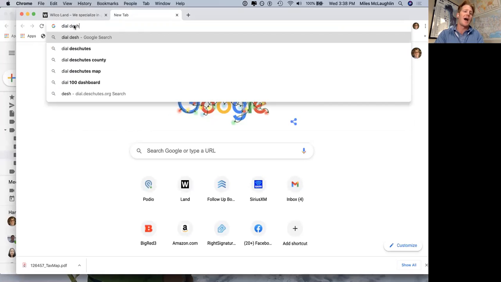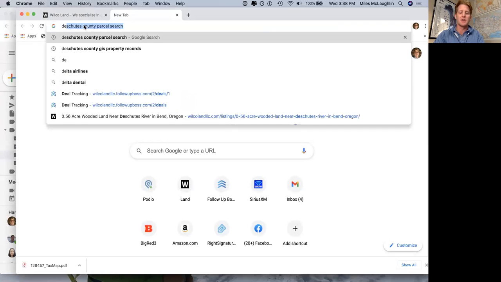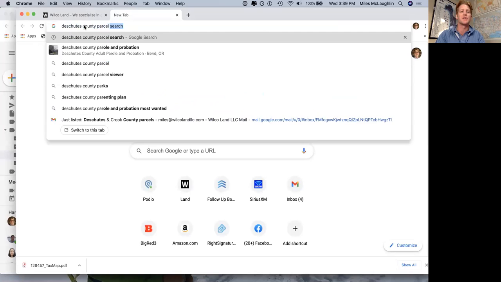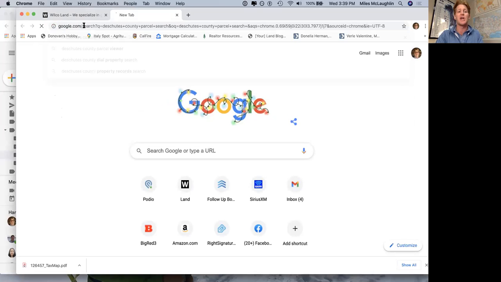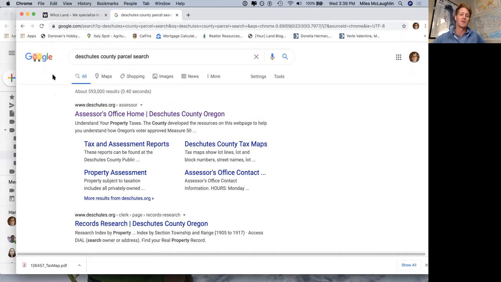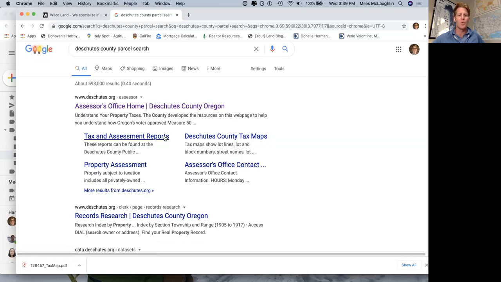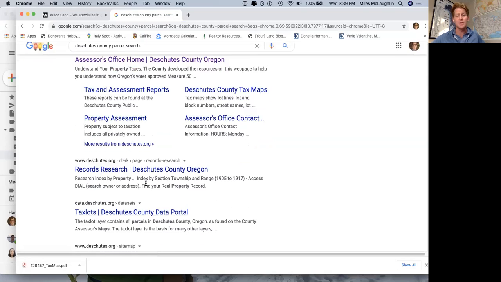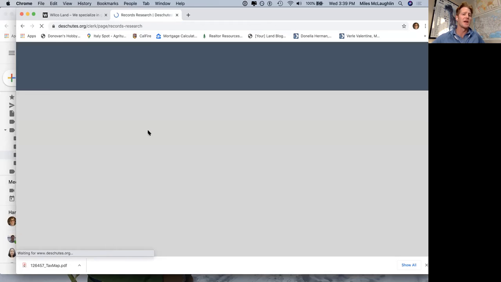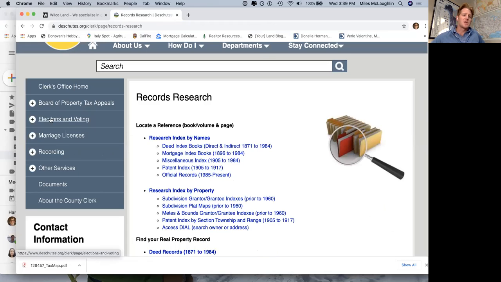I know what it's called. It's called Dial Deschutes, but let's say you're not familiar with it. Deschutes County parcel search might be something you look for. Deschutes County GIS system is another thing you could search for. So assessor's office, if I click this, I don't think that one's going to work. I want to see something like maybe record search. Let's try something like that. Record search might not be it.